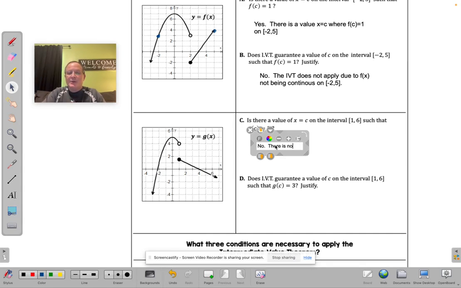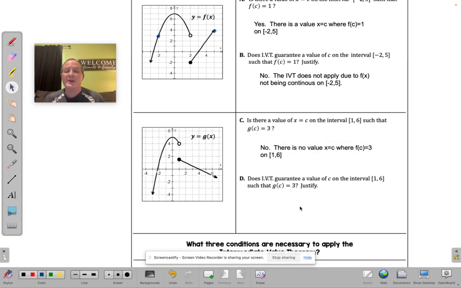There is no value x equals c where f of c equals 3 on the interval 1 to 6. There was not. Let's make that a little bigger.